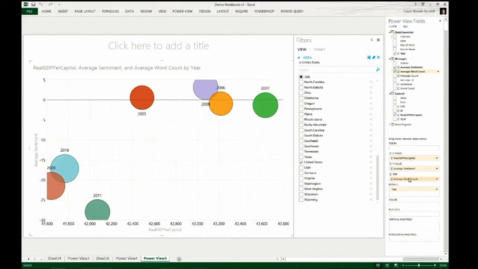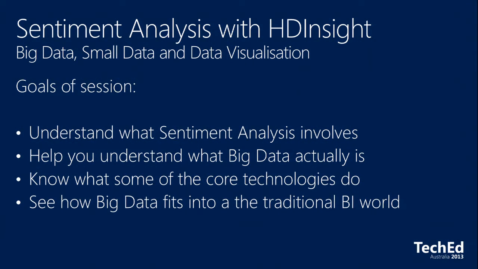Exactly right. Okay. So that actually wraps things up. We kind of blitzed through this session a little bit, but hopefully being quite code intensive, that's probably not a bad thing for you guys. But we're going to quickly review the goals of the session. So the 2% that we wanted you to walk away with, first of all, that you had a bit of an understanding about what sentiment analysis involved. I think hopefully through the 101, you can say that we're just trying to take a block of text and somehow apply some meaning to it.